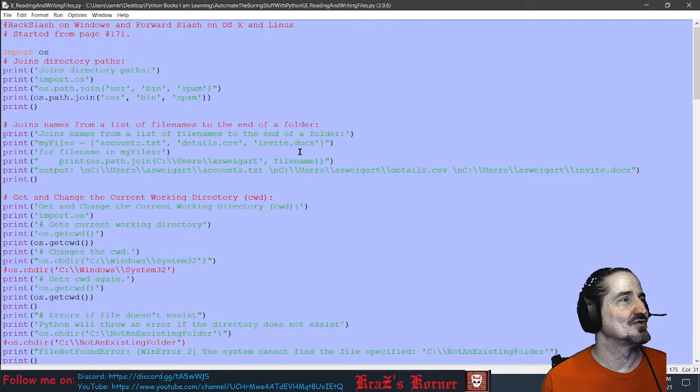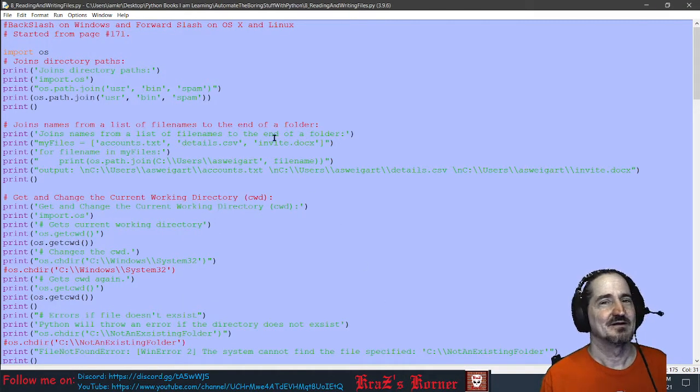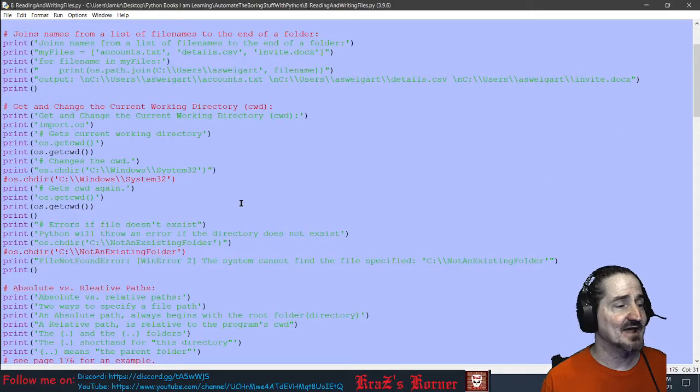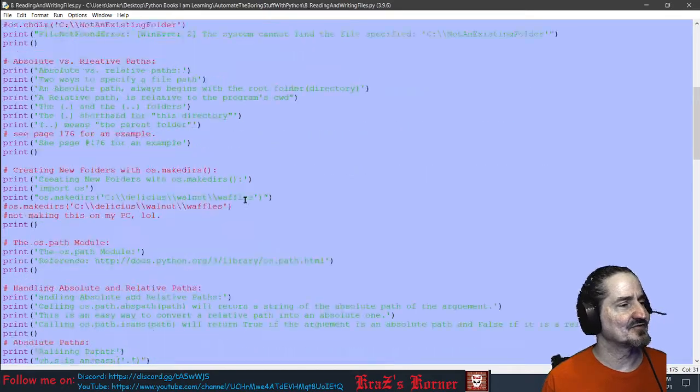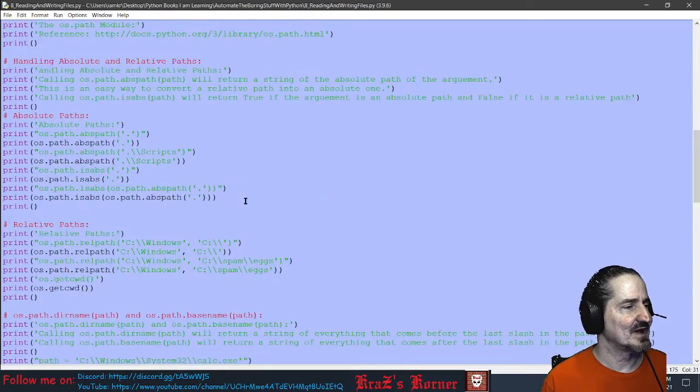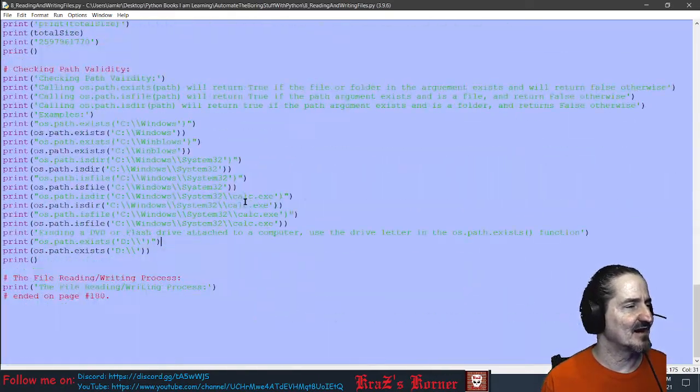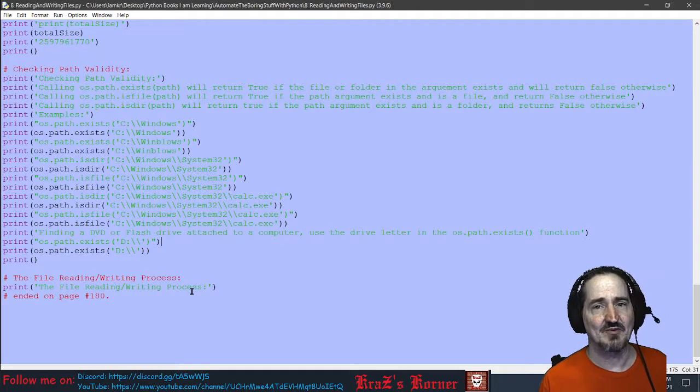Then I got into reading and writing to files. Now this one is something I've done before, and it wasn't that big of a deal, because I'd done it and I'm familiar with it, but I still want to learn more about it. So I went through it and I wrote me down some information as I went, did all the practice stuff, and I got all the way down to the bottom, and I finally made it up to the file reading and writing process. So that's what I'm up to next.